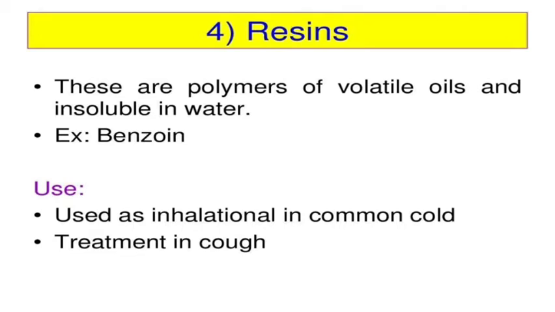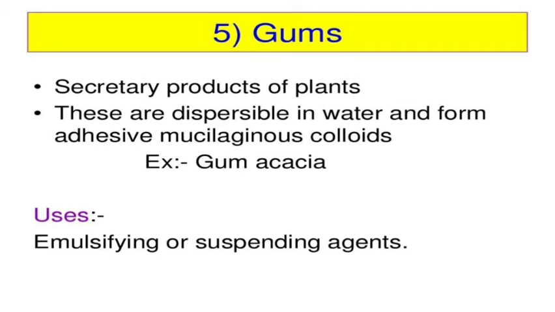Next is the resins. These are the polymers of the volatile oils and insoluble in water. Example is benzoin, used as an inhalation in common cold, and you can use it in the treatment of cough. Benzoin, we burn as incense, that is resin. Usually you can use it for the cold.